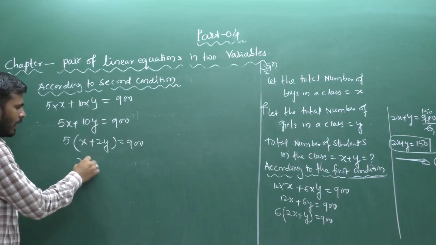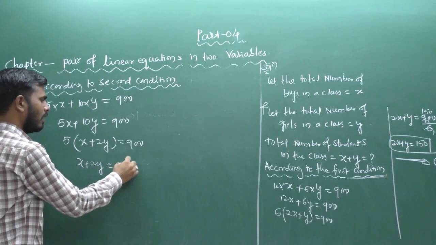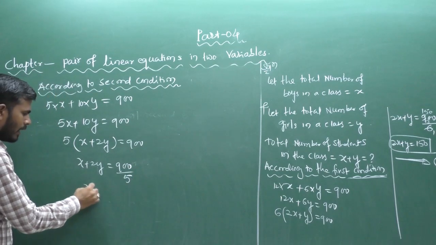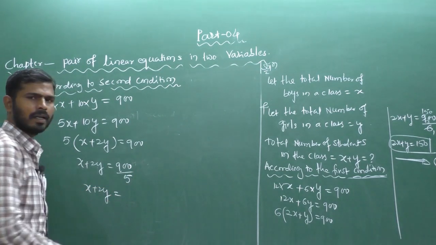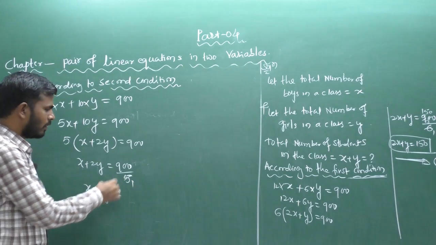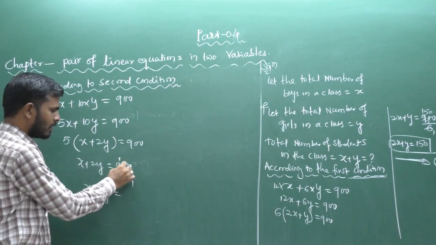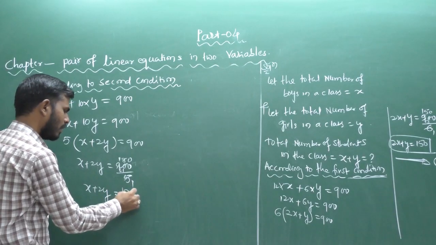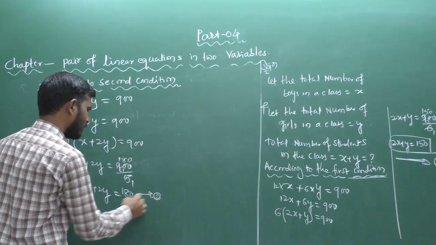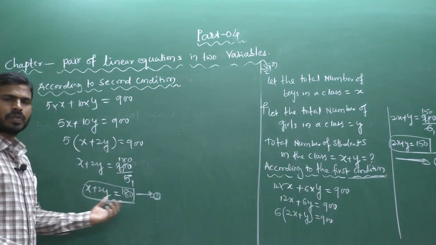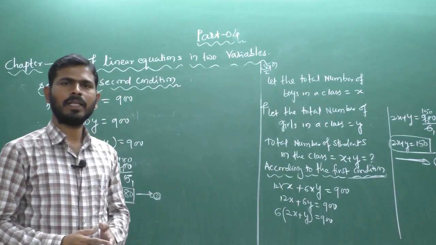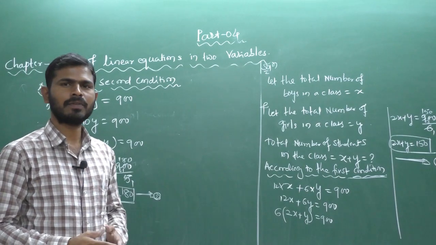So the next step, x plus 2y equals 900 divided by 5, which is 180. This is equation number 2: x plus 2y equals 180. So next step, you will be very familiar with how to solve equations 1 and 2.